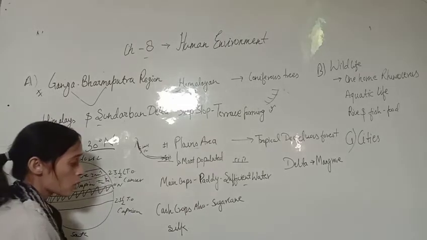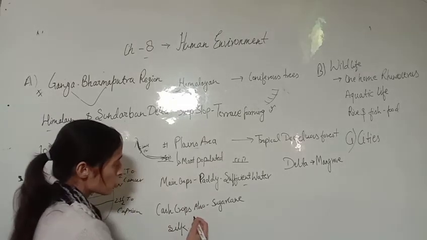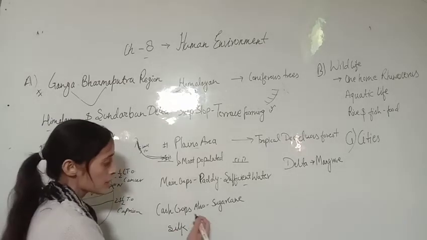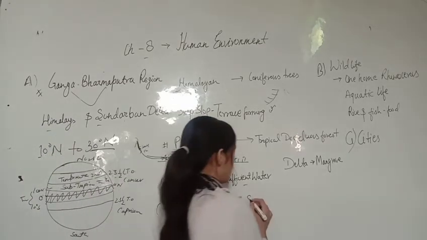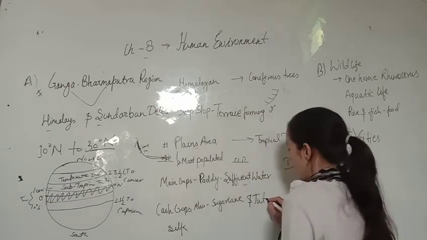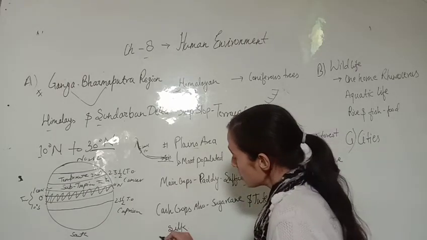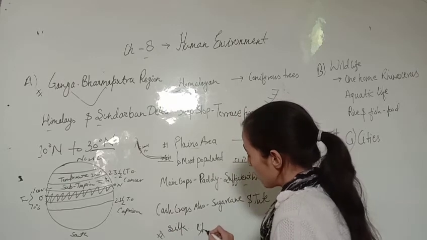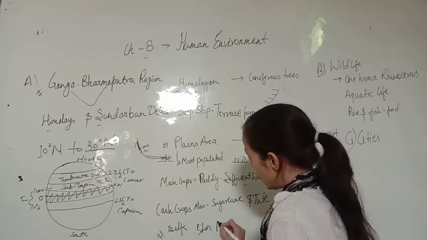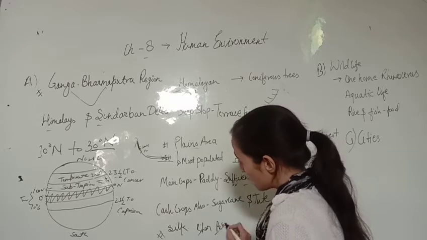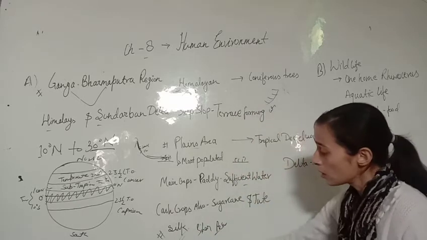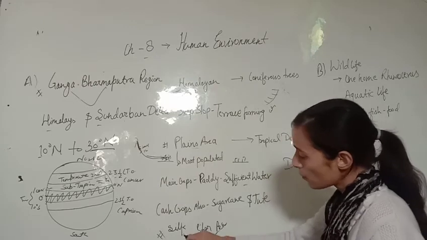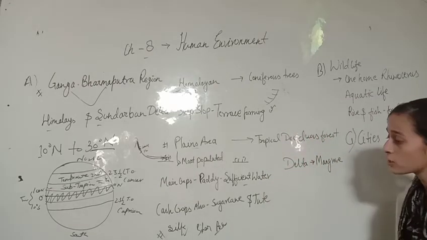And some cash crops as well. Cash crops means which we are using for an economical purpose or business purpose, like your sugar cane and jute. Okay, and in this area silk is also produced, like in Bihar and Assam. Okay, in the regions of Bihar and Assam आपके क्या होते हैं, silkworms. Through the silkworm आपको क्या मिलेगा, silk का प्रोडक्शन होगा.